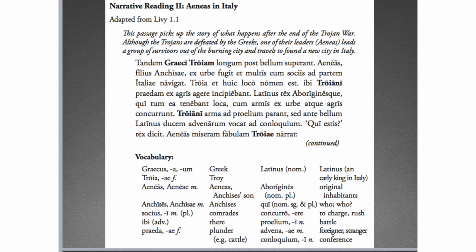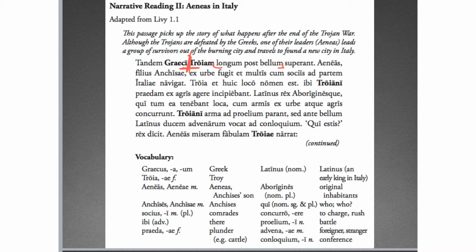All right, so tandem Greci Troiam longum post bellum superant. One thing to watch out for is things like this. Greci Troiam, you might think those go together, but you can see they have different cases. Greci is nominative plural. Troiam is accusative singular. So just be careful of things that may look like they go together, but the cases say otherwise. So finally, the Greeks overcome Troy after a long war. And longum post bellum is a prepositional phrase that goes together.